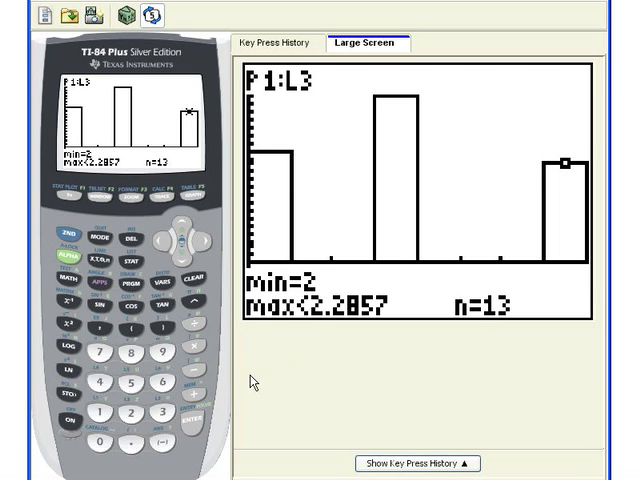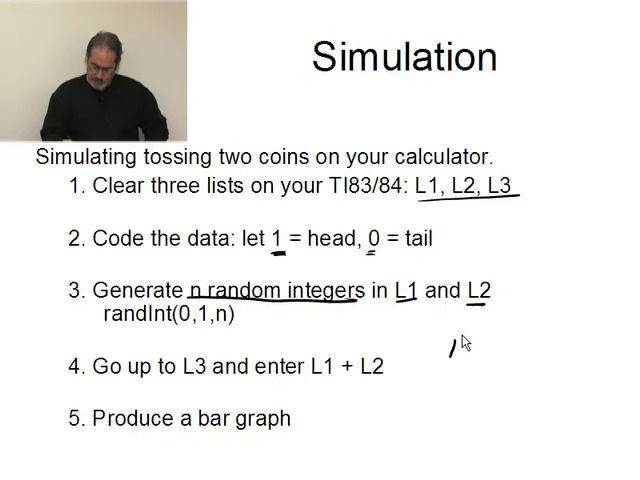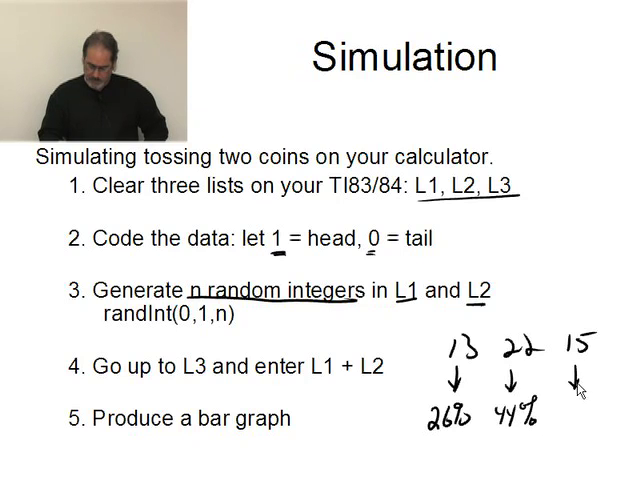So let me jot those numbers down. I got 13, 22, and 15. Okay? So 13, 22, and 15. That means we had 26%, 44%, and 30%.